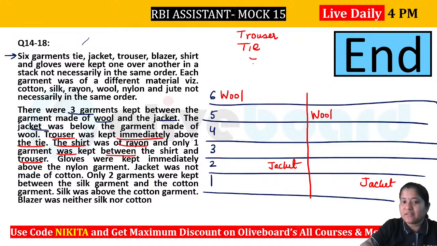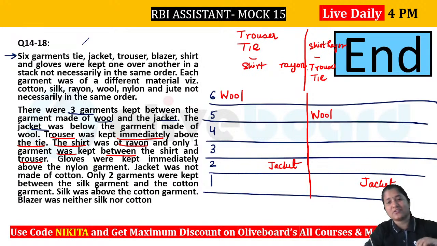Either we can have shirt here with rayon, this is one possibility. And another possibility can be where we have your trouser here, then we have your shirt which is of rayon like this. This is also one more possibility, and trouser is immediately above tie. So these are the 2 possibilities that we can have.